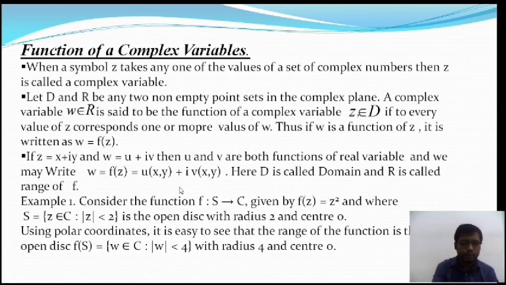Its domain is the entire complex plane except the point z is equal to 2, because the denominator is z minus 2, so at the point z is equal to 2 the function is undefined. So the domain set is all of the complex plane except the point z is equal to 2.